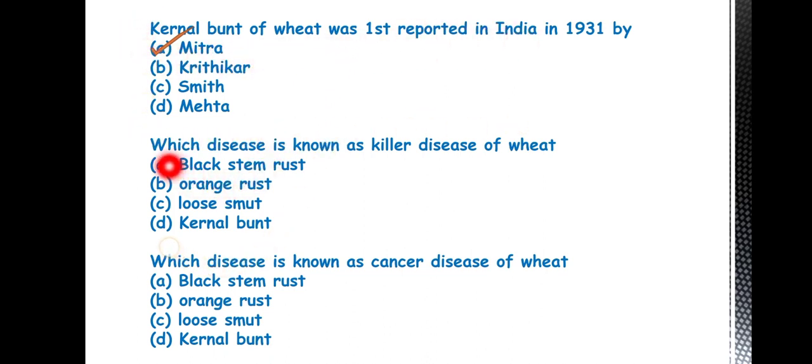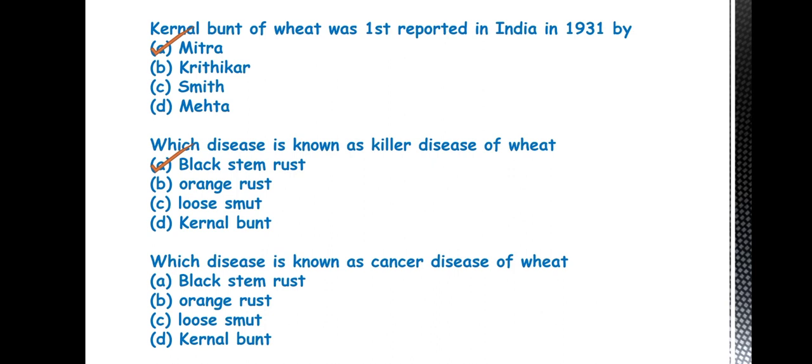The next question is, which disease is known as killer disease of wheat? So the answer is A, black stem rust, caused by Puccinia graminis tritici. This is a very destructive disease of wheat, a very destructive form of rust disease.